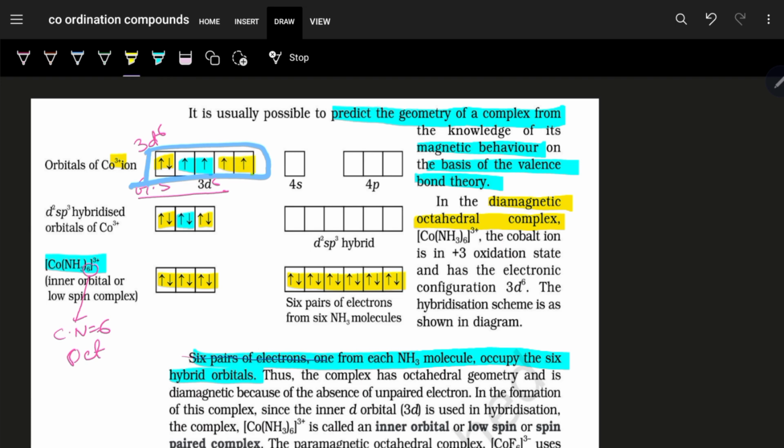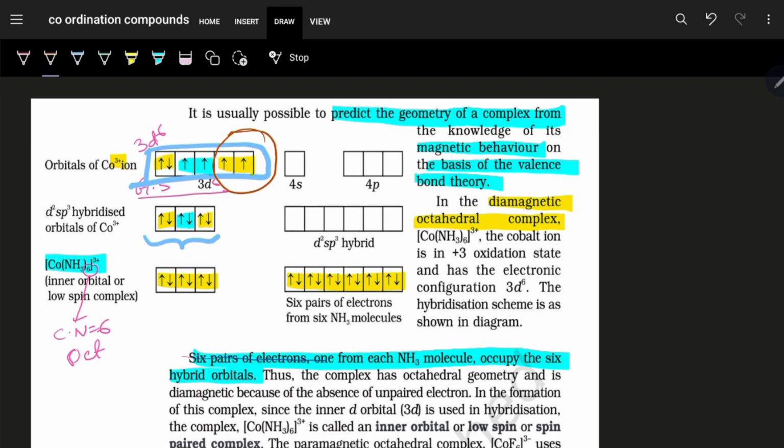So by the approach of the ligand NH3, the electrons in the 3d6 Co3+ ground state get paired up. And when it gets paired up, we are utilizing 3 of the degenerate orbitals and the 2 orbitals over here,